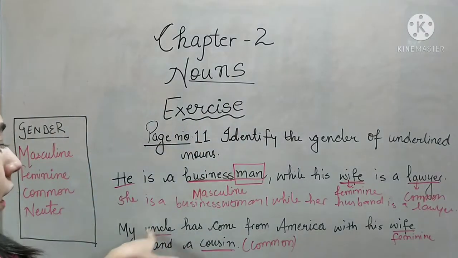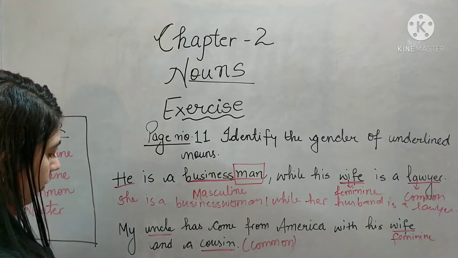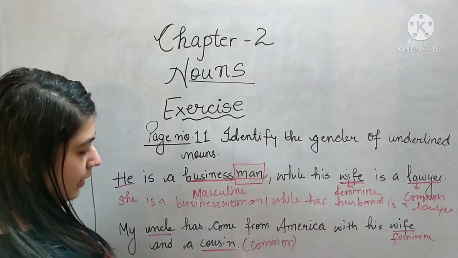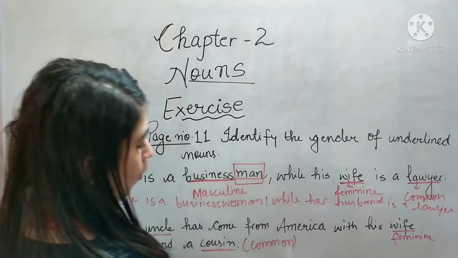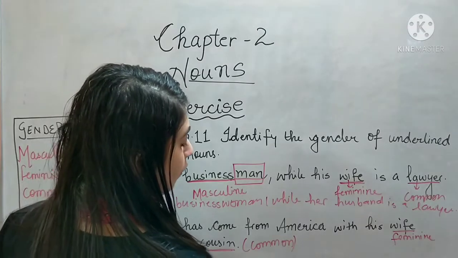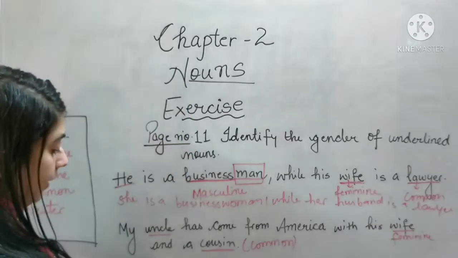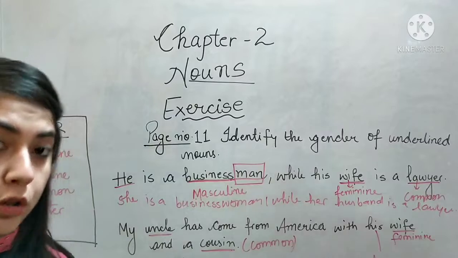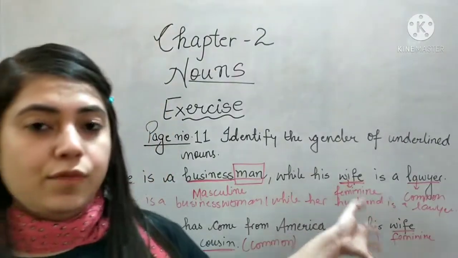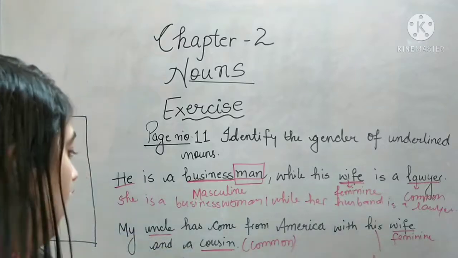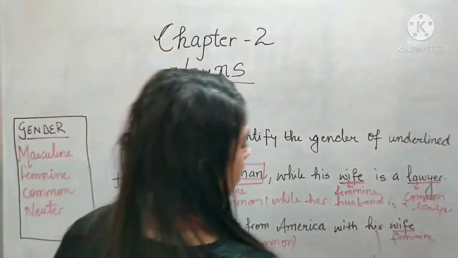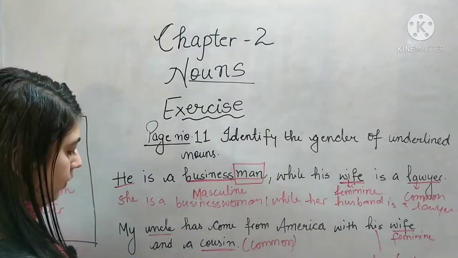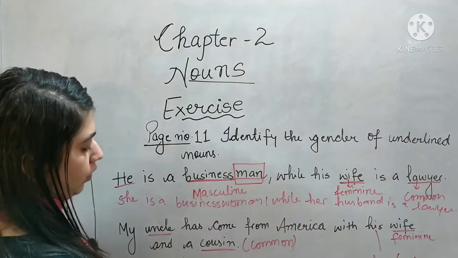Let's change it. My uncle. What is the feminine of uncle? It's aunt. My aunt has come from America with. The rest of the sentence will remain the same. Now since you are using aunt here instead of uncle, this his will get changed to her. Although it is not underlined, to make sense of the sentence you have to change these pronouns also. With her husband, but this cousin will remain the same because it is a common gender.